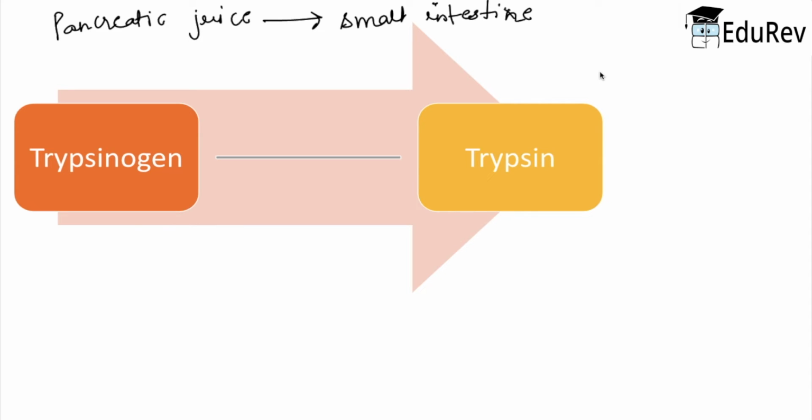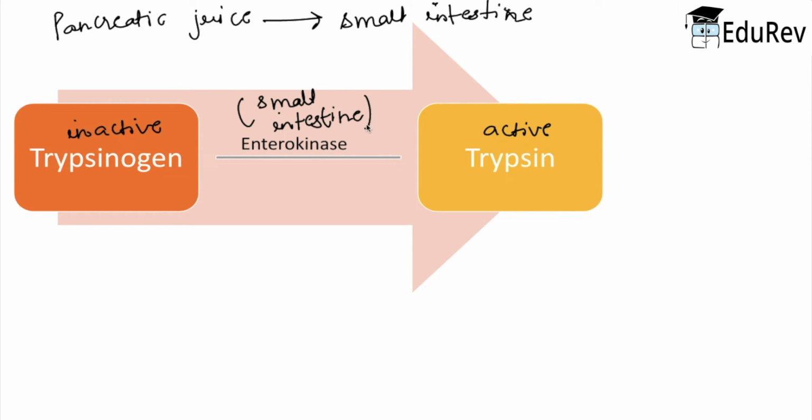Let us begin with the inactive trypsinogen. It gets activated into trypsin, which is active in its form, because of the enzyme enterokinase. And this enterokinase enzyme is present inside the small intestine. So clearly, this enzyme is getting activated after it enters the small intestine.